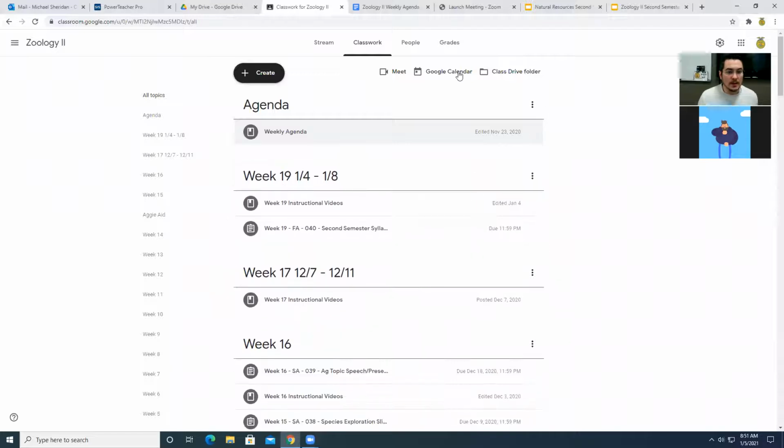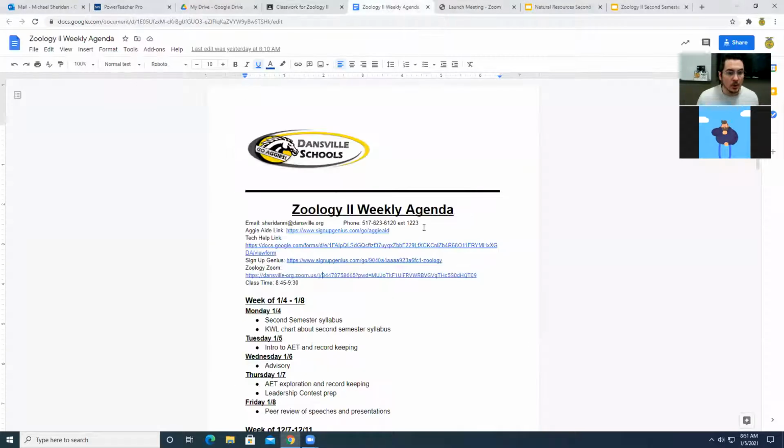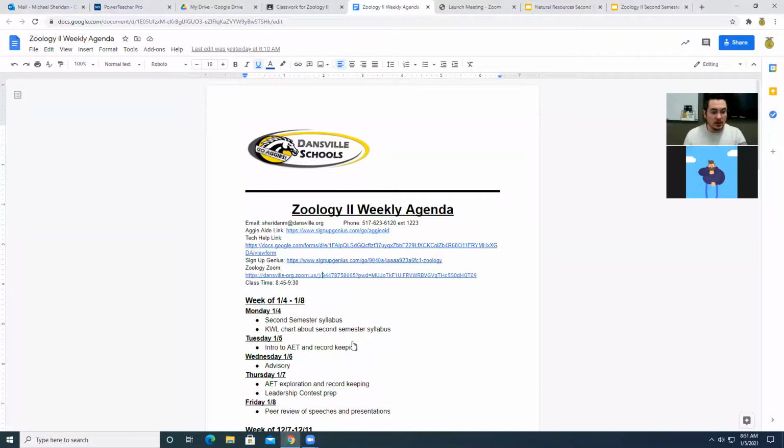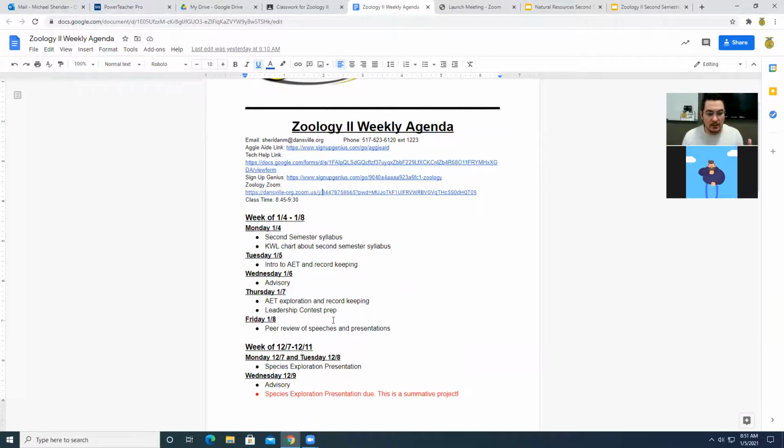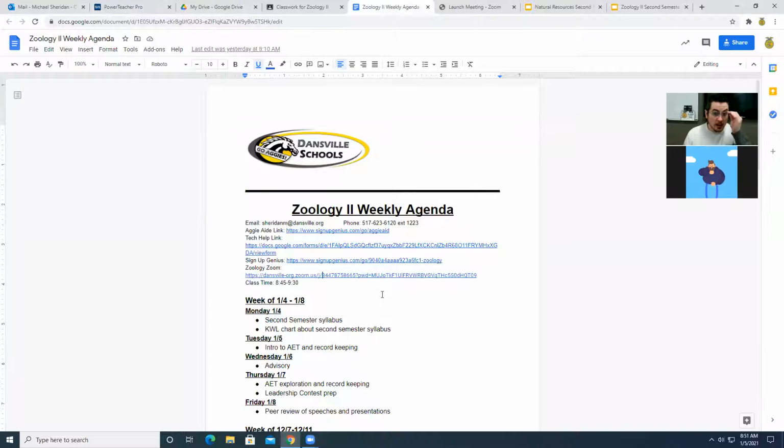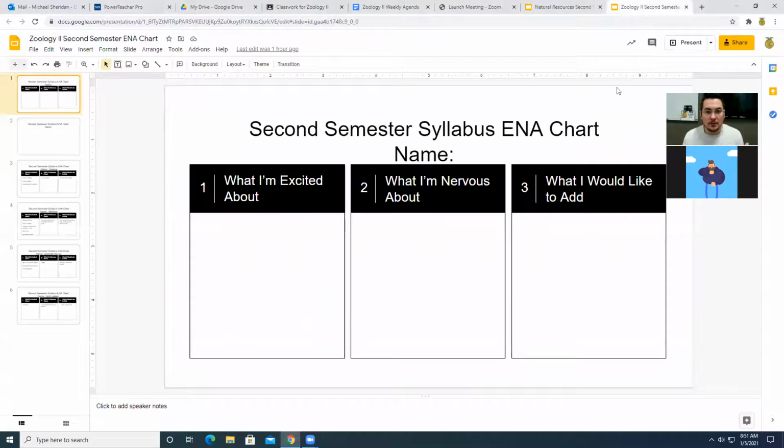So for an example, if I were to pair you up with one of your classmates, you would open up your document. This is our weekly agenda. I make edits to this every single week. But what I want to show you is how to share a document. This would go the same if, for instance, you wanted to share a presentation. The share button is still up in the upper right-hand corner.